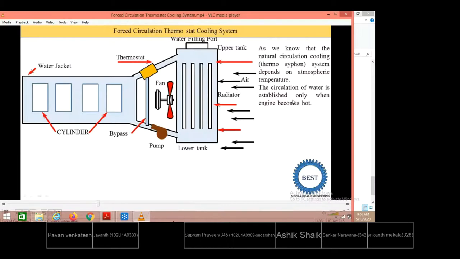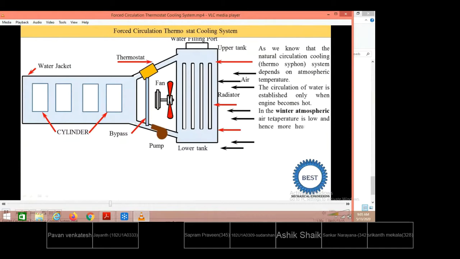Okay, so it is about the thermosiphon system. In a thermosiphon system, when the water temperature is increased, its density decreases, and this hot water moves to the upper part of the water jacket, and the cold water comes in the lower direction because it has a higher density. So when the engine is hot, at that time water circulation starts in a thermosiphon system.